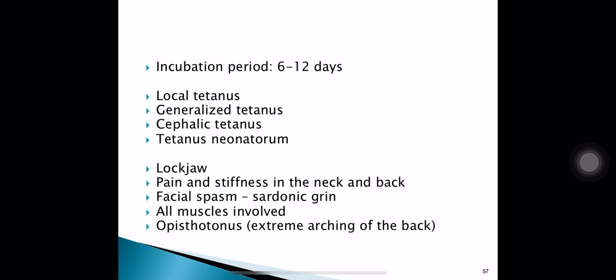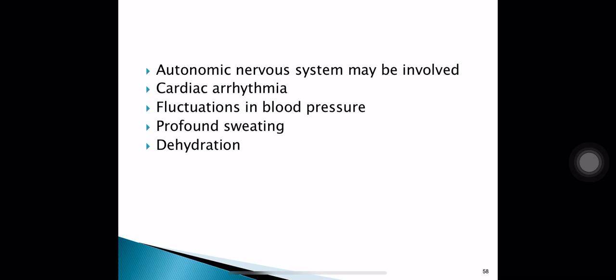There can be local tetanus, generalized tetanus, cephalic tetanus, or tetanus neonatorum. Lockjaw can occur. There can be pain and stiffness in the neck and back. Facial spasm can occur, which is known as sardonic grin. All the muscles are involved, and opisthotonus can also occur. Opisthotonus means extreme arcing of the back. The autonomic nervous system may be involved. Cardiac arrhythmia can occur. Fluctuation in blood pressure can occur. Profound sweating and dehydration may occur.